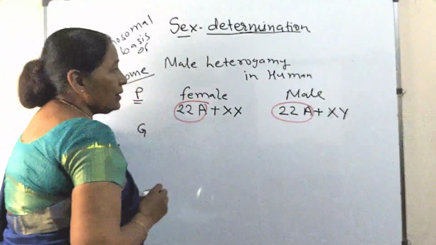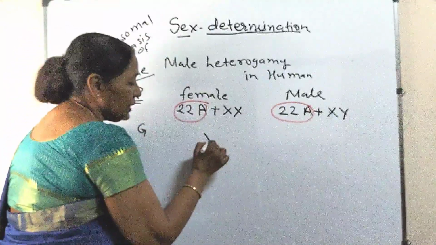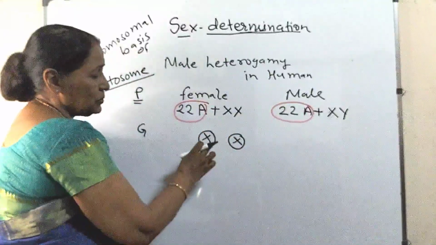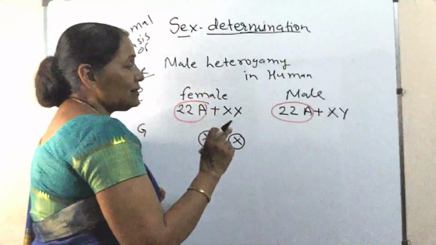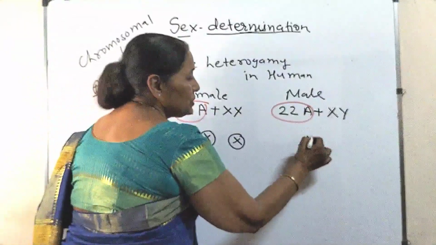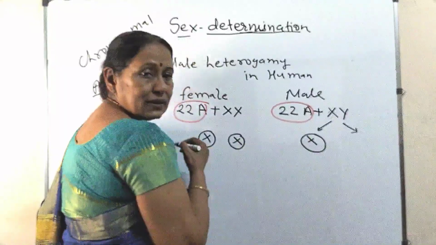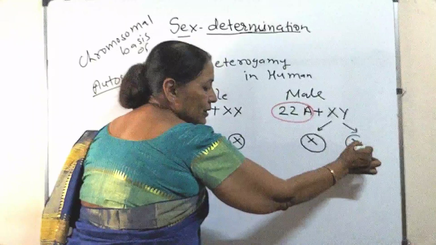The female is not heterogamous. Female will form the gametes, all will be carrying X chromosome, whereas the male will produce two types of gametes, 50% having X and 50% having Y.